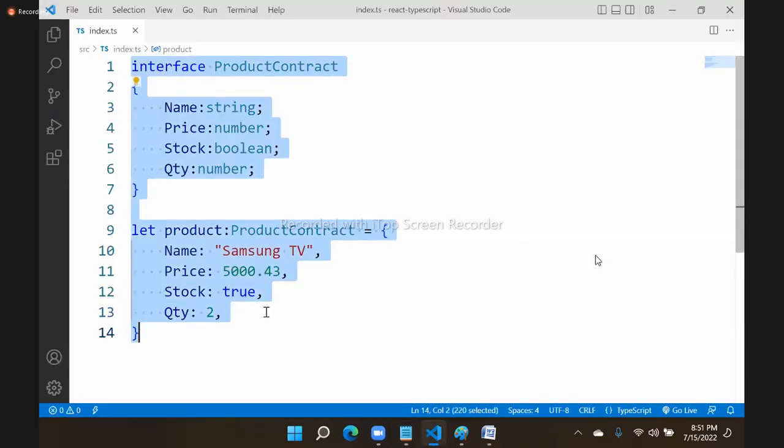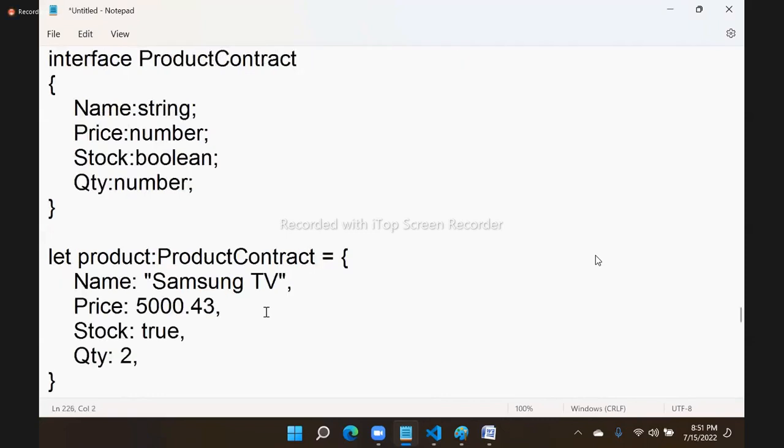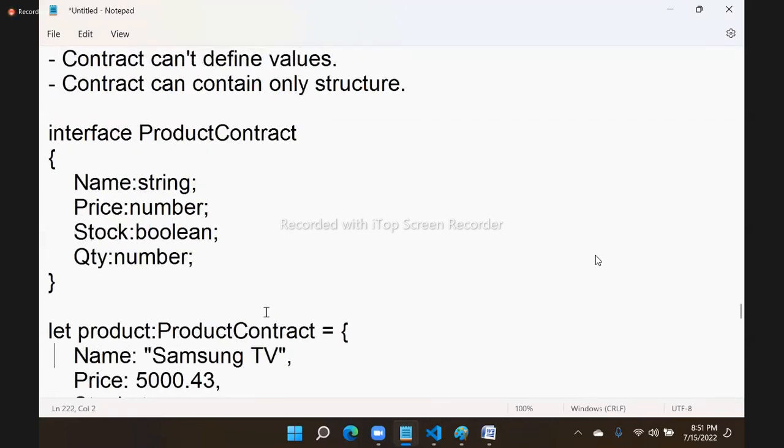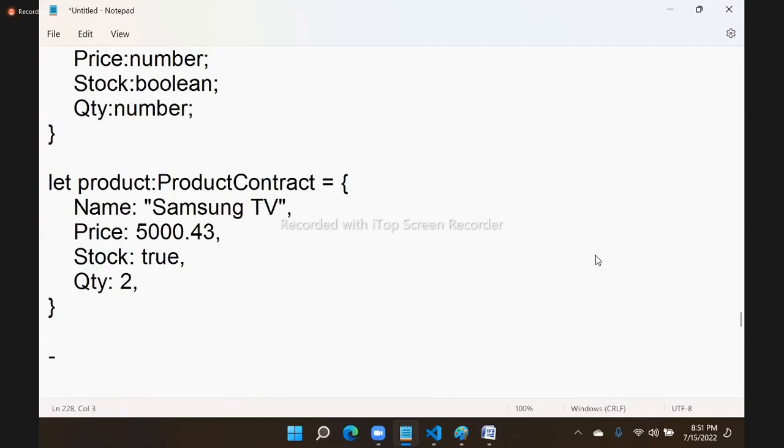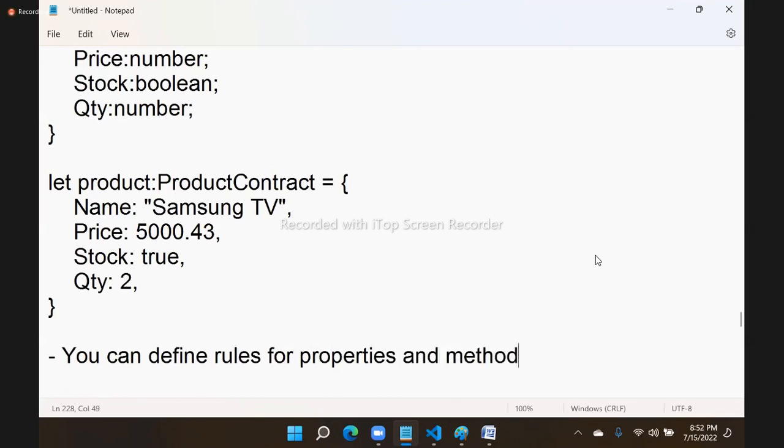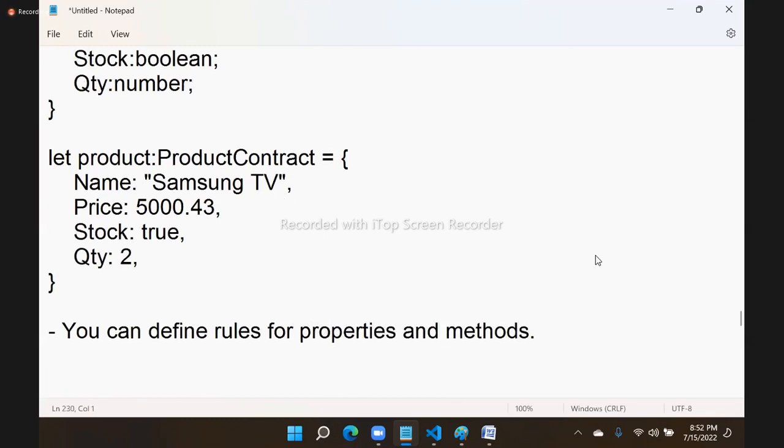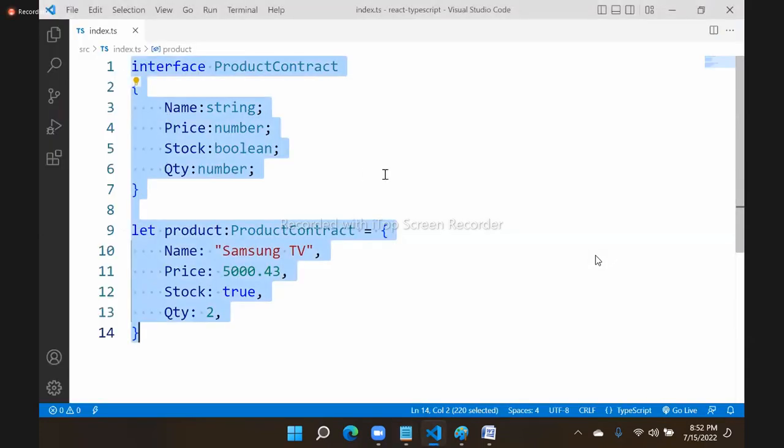Now, so many points are there. Here, in the contract, again the same concept: you can define rules for properties and methods. Currently, we are defining rules only for properties because all these are properties. We are not mentioning rules for methods. We can define rules for methods also.